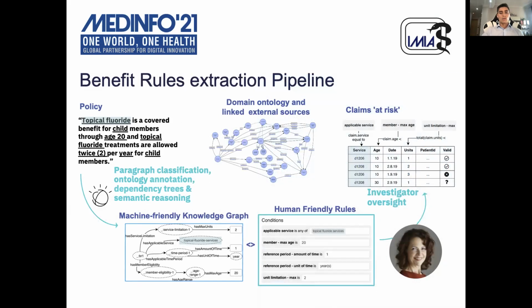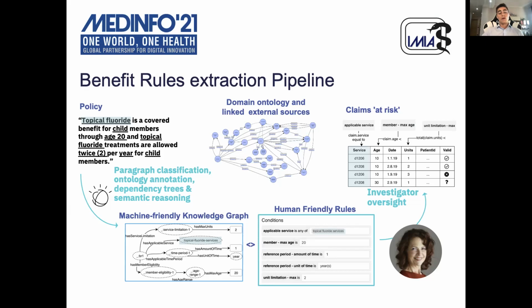In a previous work, we described a deterministic approach for the extraction of benefit rules based on linguistic dependency and semantic patterns. In a first step, a classifier assesses which paragraph likely contains a benefit rule. Then the system annotates domain entities and relations based on a domain ontology defined by the subject matter expert and extracts functional dependency between them.